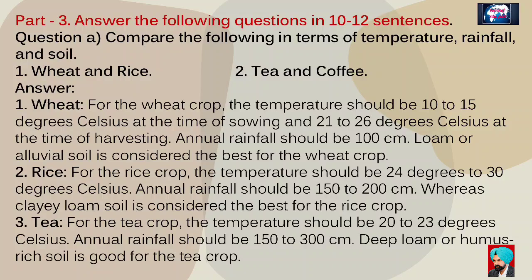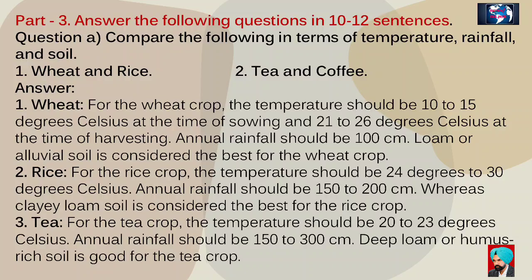The annual rainfall should be 100 centimeters. Loam or alluvial soil is considered best for the wheat crop. Second, rice. For the rice crop, the temperature should be 24 degrees to 30 degrees Celsius. The annual rainfall should be 150 to 200 centimeters. Clayey loam soil is considered best for the rice crop.